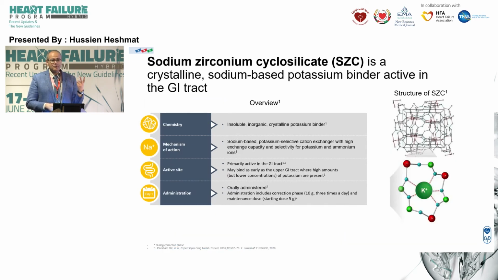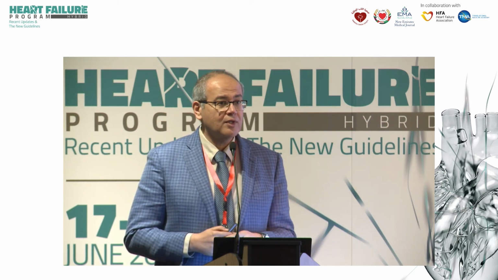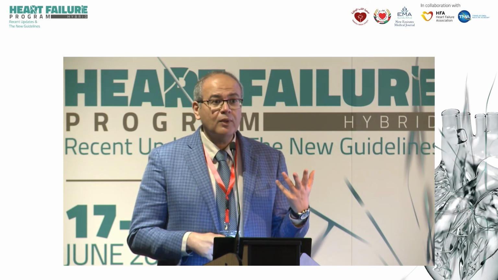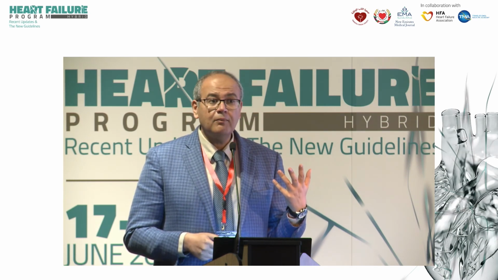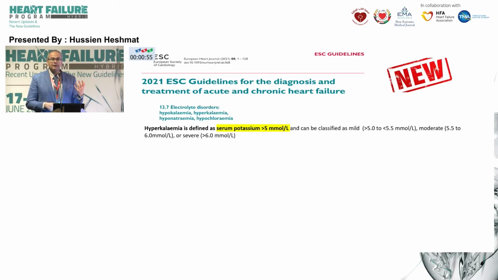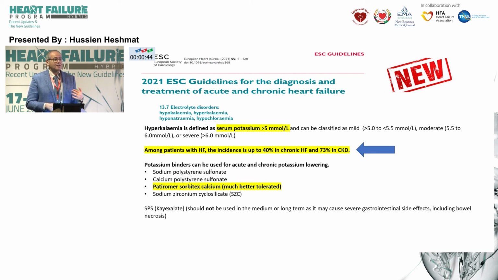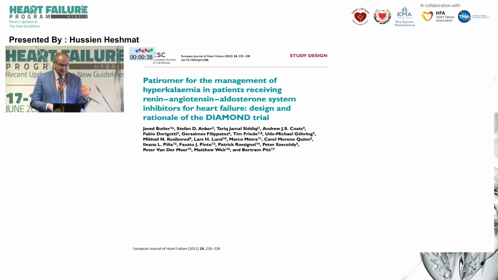And now we have two agents. They are like empagliflozin and dapagliflozin. We have the patiromer and the sodium zirconium, and they both have good effects. I had the chance to use only one of them, which was the patiromer, and once we start these medications, then we become more flexible in up-titrating RAS blockers and MRAs and beta blockers as well. They're still not in the guidelines because they are unlikely to demonstrate a mortality benefit, but these are enabling agents that allow you to continue MRAs and to continue RAS blockers.